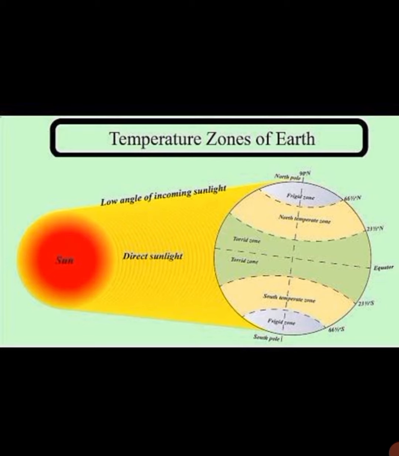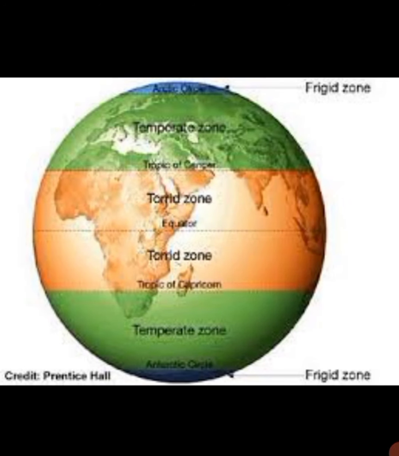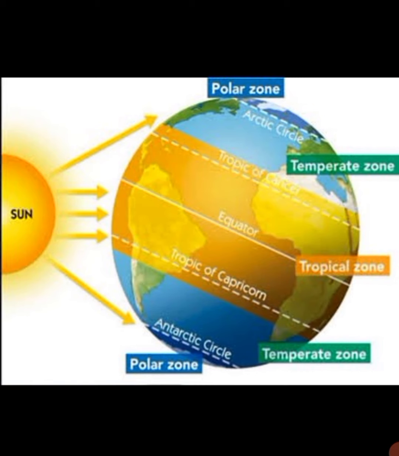Second one, the temperate zone. This zone falls between the tropics and the Arctic Circle in the north, and the Antarctic Circle in the south. It usually has mild temperatures, and we can feel all the four seasons such as summer, spring and winter. In this region, the sun is never directly overhead, so there is a cool and calm atmosphere.